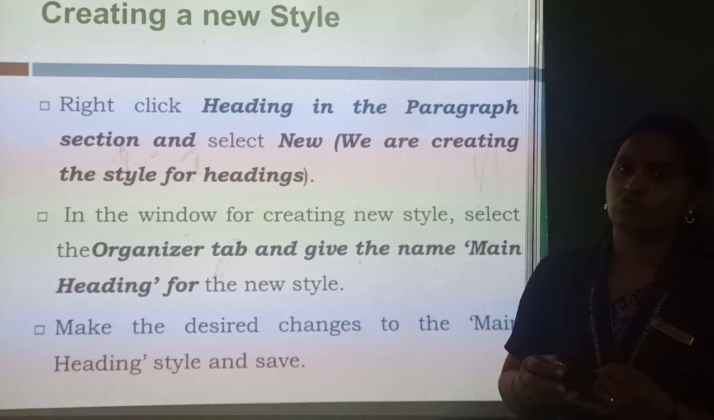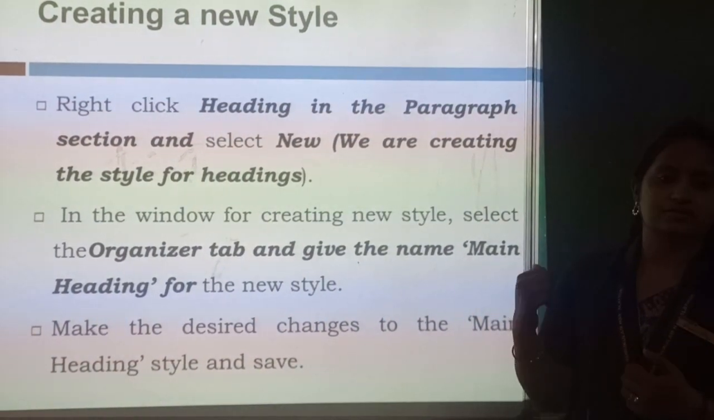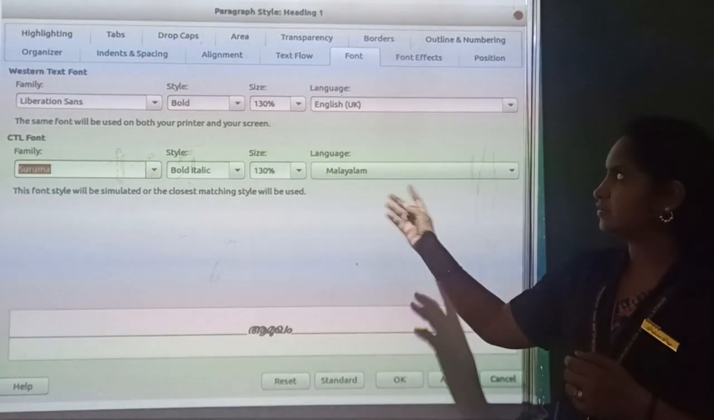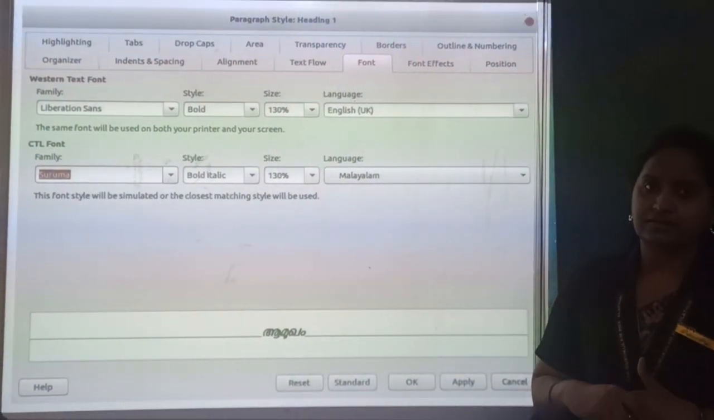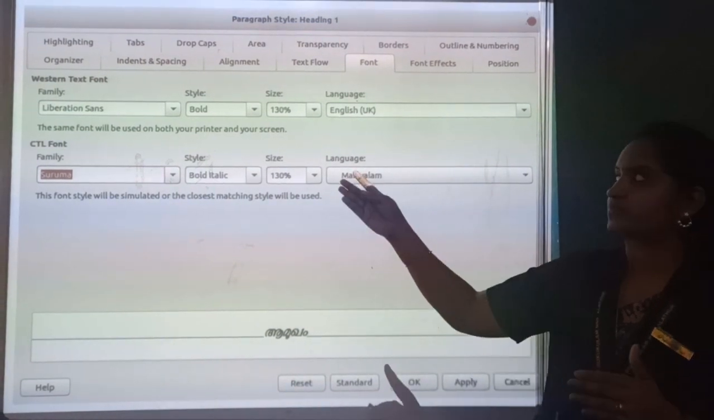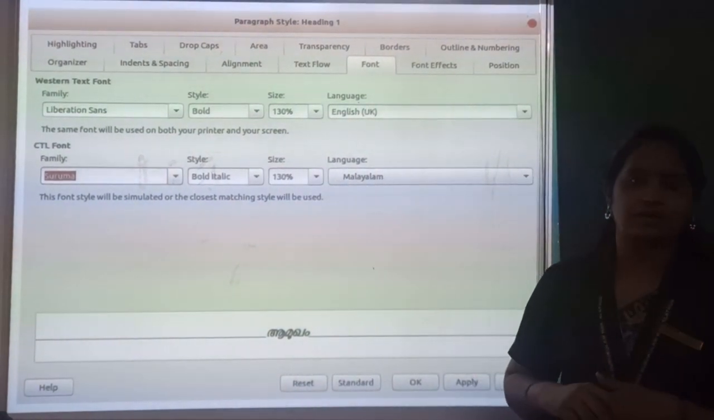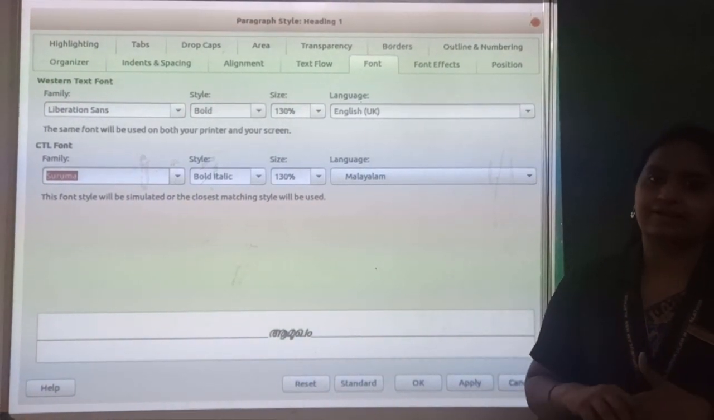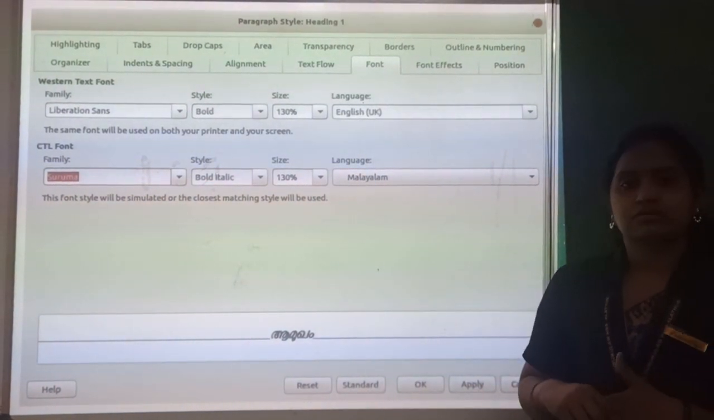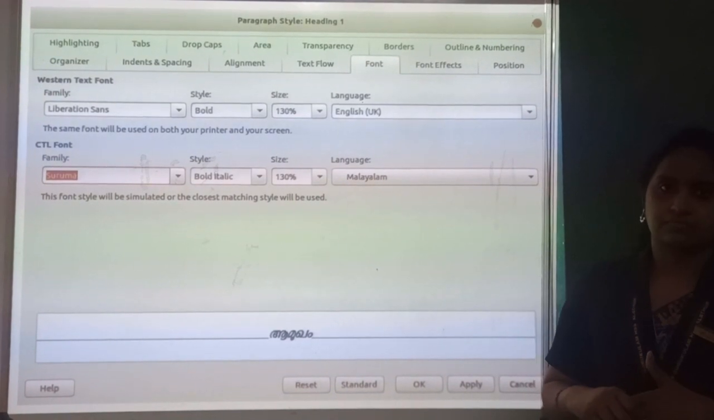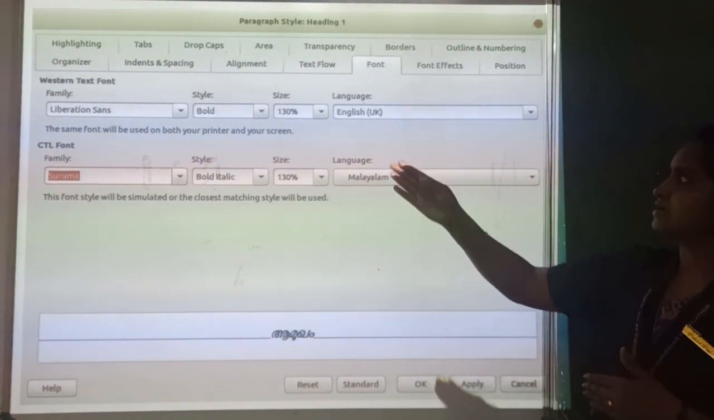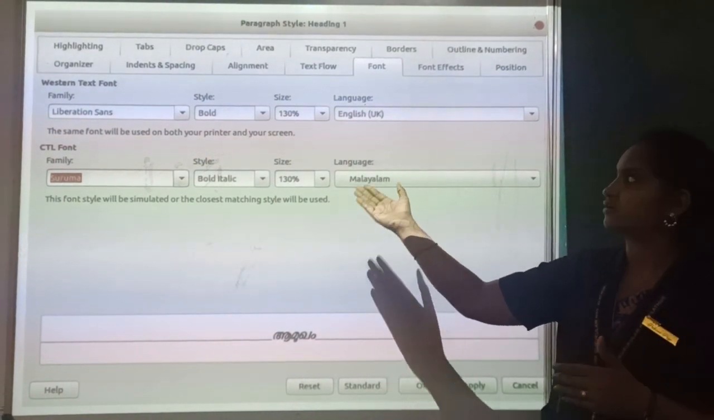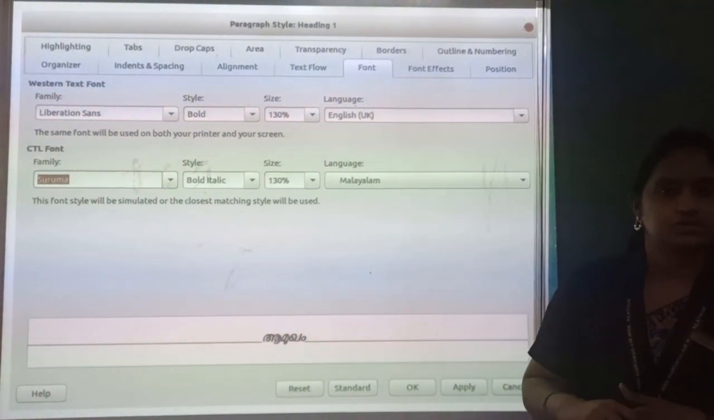In that you can see new, modify and edit. So select the new option and the organizer window will be displayed. In this, if you are creating a new style, just give your style's name in the organizer. By default it will be seen as untitled. Just give a sample name for your new style and adjust the alignment. It will be center, right, or left. You can choose any type of style.